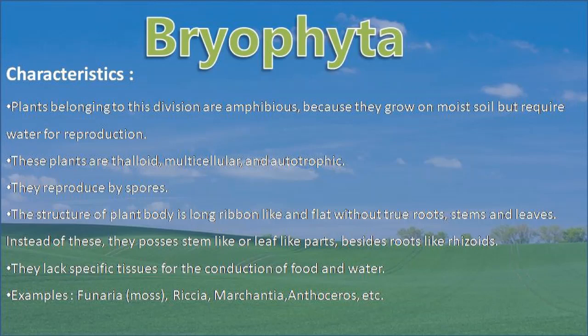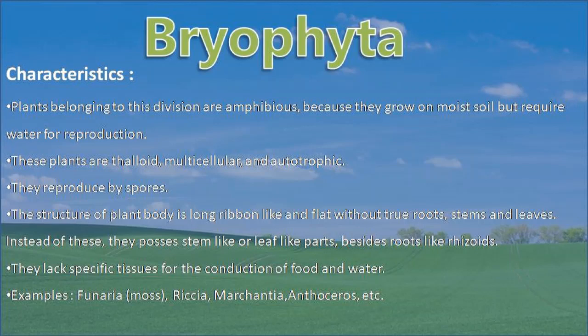Instead of these, they possess stem-like or leaf-like parts besides root-like rhizoids. They lack specific tissues for the conduction of food and water. There are no conducting tissues. It is non-vascular, which means xylem and phloem are not there.